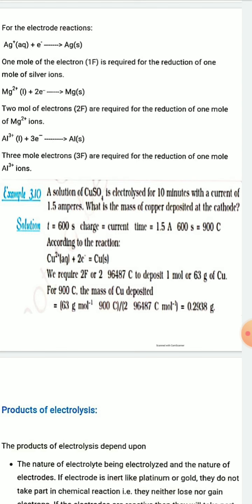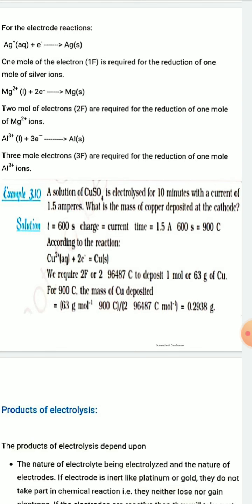Or when you pass 2 Faraday electricity, according to the equation Cu2+ + 2e⁻ gives Cu solid, if 2 Faraday, that is 2 into 96,487 coulomb charge, is passed through copper sulfate solution, the amount of copper deposited will be equal to 1 mole, or 1 mole copper means 63 gram of copper. So 2 into 96,487 coulomb can deposit 63 gram copper.